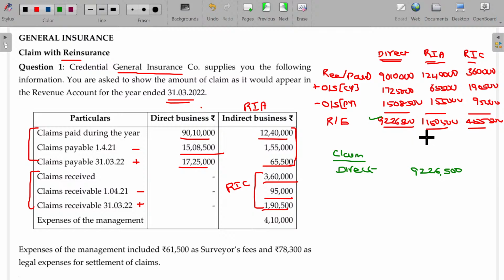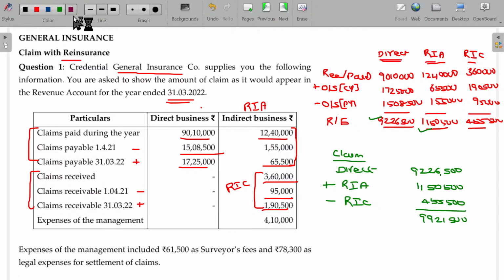Then add reinsurance accepted. For that also you have accepted, so it's now your commitment to make the payment. This value is 11 lakhs 50,500, minus reinsurance ceded, this value being 4 lakhs 55,500. Then the final value here is 99 lakhs 21,500.